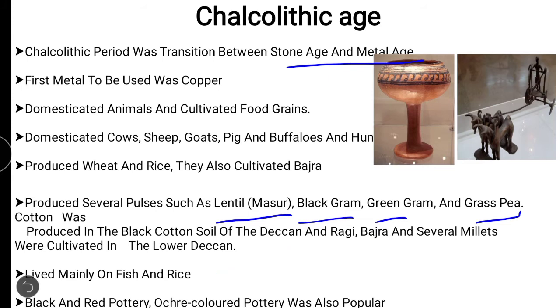What was their main food? They started fishing in the previous ages only, right? So they started eating rice and fish. This was the main course for them. And I guess you can't see this, I'll read it out, no issues.